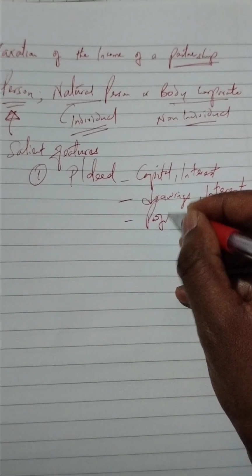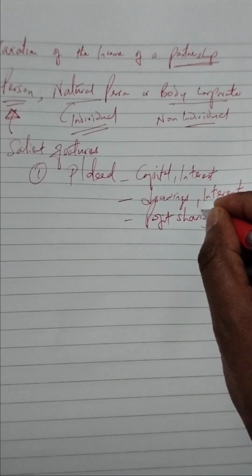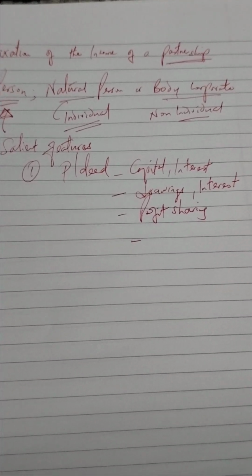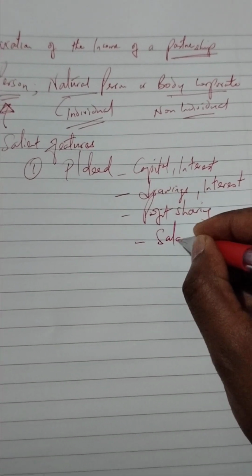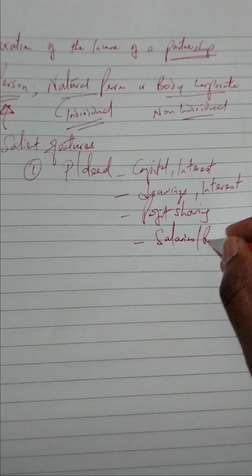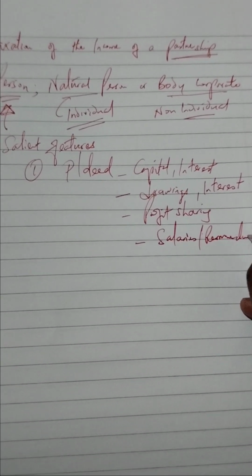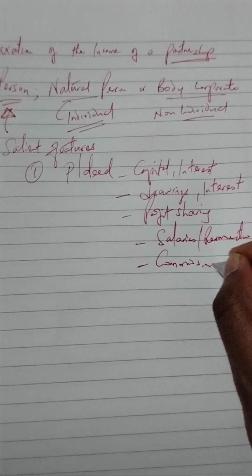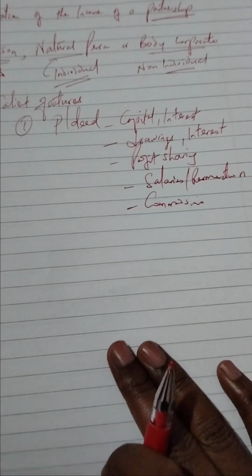Then the other issue is profit sharing. It will guide on the profit sharing ratio. Another aspect which will come in here is salaries or remuneration, or whether there are any commissions which are payable to the partners. So this is all stipulated in the partnership deed, the agreement between the partners on how they will run the